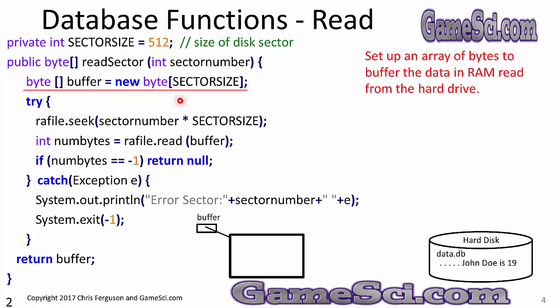Byte array buffer equals new byte of sector size. Set up an array of bytes to buffer the data in RAM, read from the hard drive. Here's my buffer. This is just an array of 512 bytes.